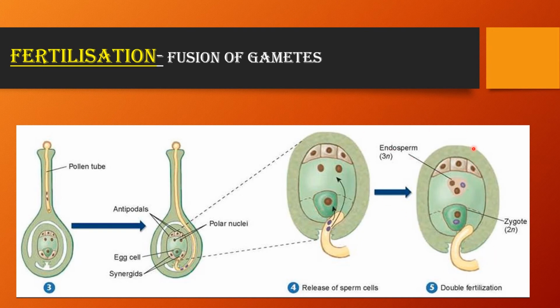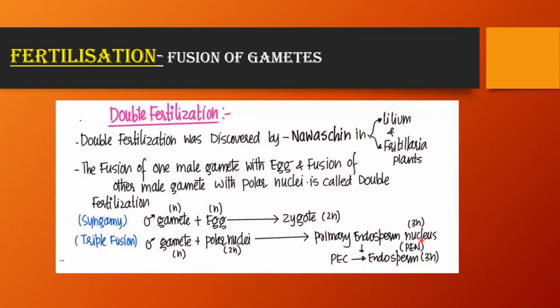This special process where fertilization takes place two times occurs in all angiospermic plants, and it is called double fertilization. This term double fertilization was first discovered by Nawaschin, and it is seen in two different types of plants, Lilium and Fritillaria. This states that the fusion of one male gamete with the egg and the fusion of the other male gamete with polar nuclei, and just because fertilization is taking place two times, this special process is called double fertilization.